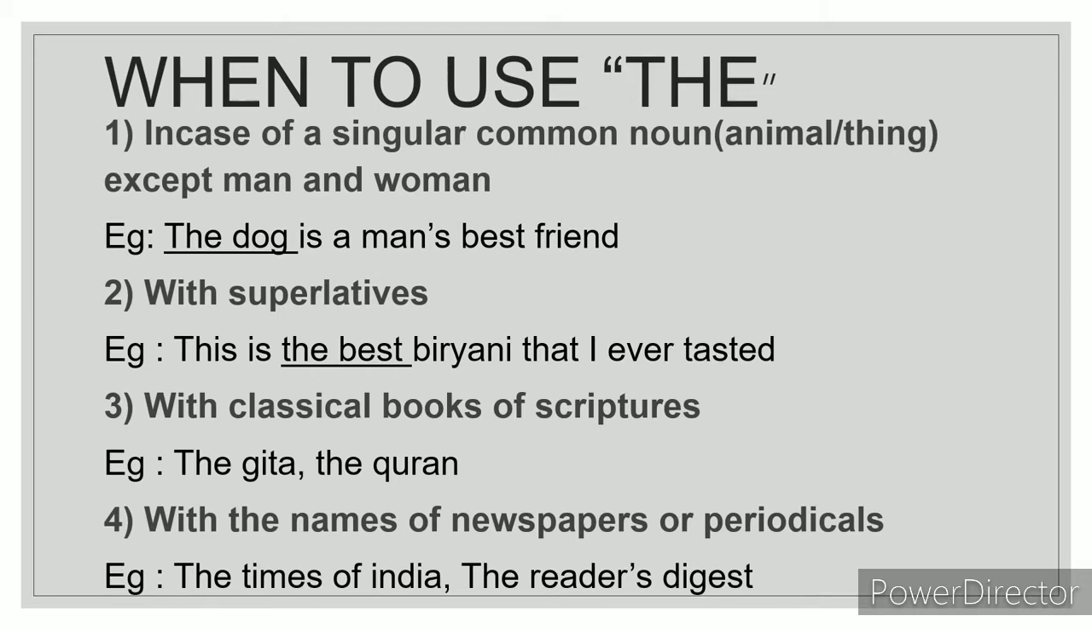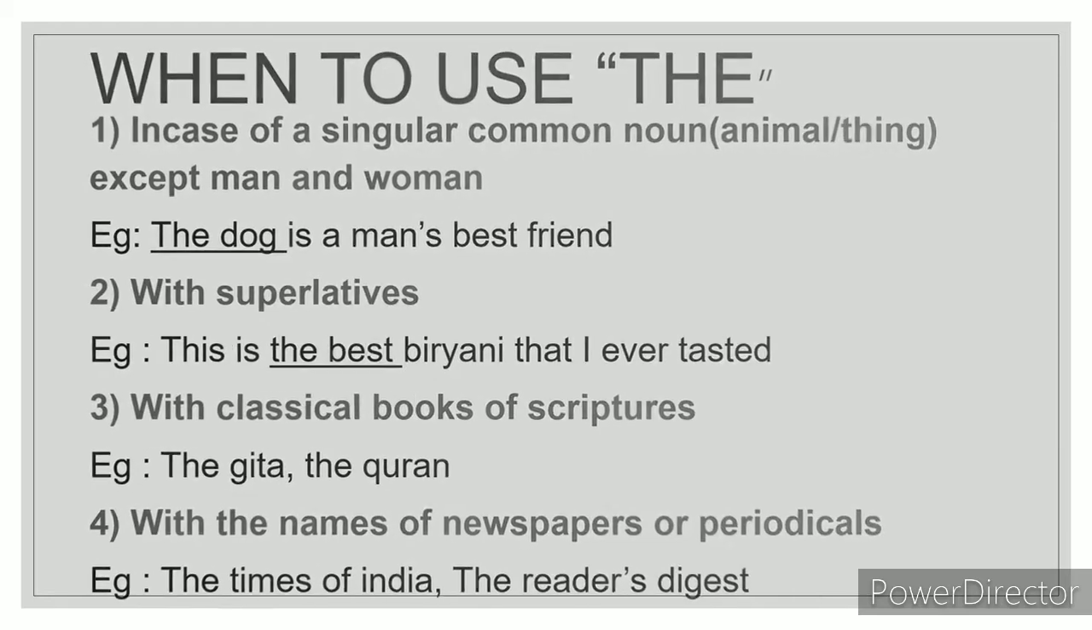Third one, with classical books. For example, what are the classical books like the Gita, the Quran, the Mahabharata, the Ramayana? So you have to use the with the classical books at the beginning. Fourth one, with the names of newspapers or periodicals. For example, the Times of India or the Reader's Digest or the Business Today, anything.